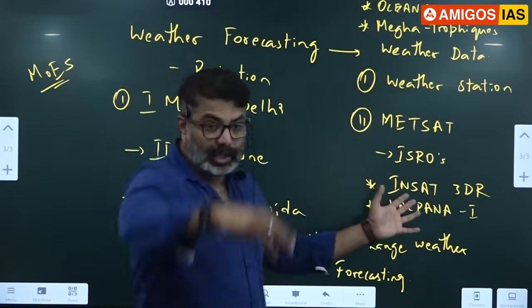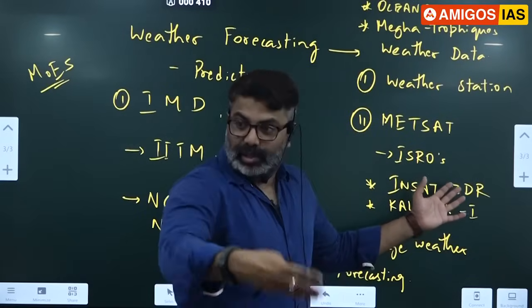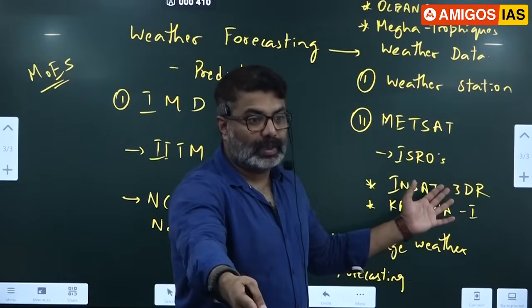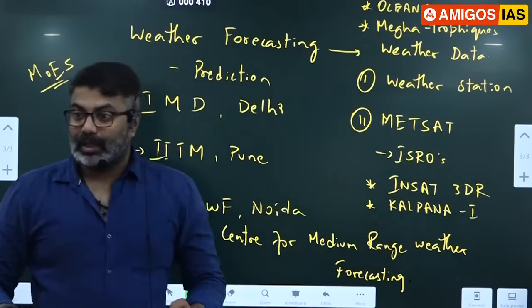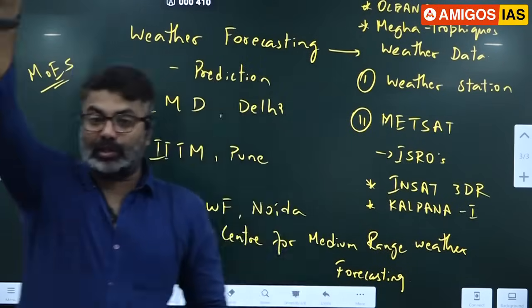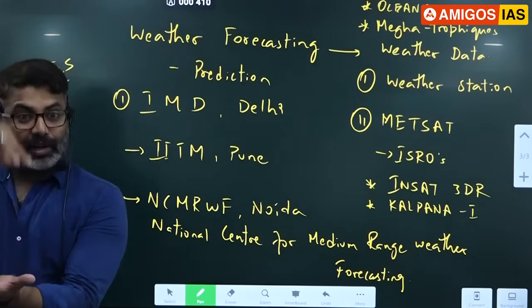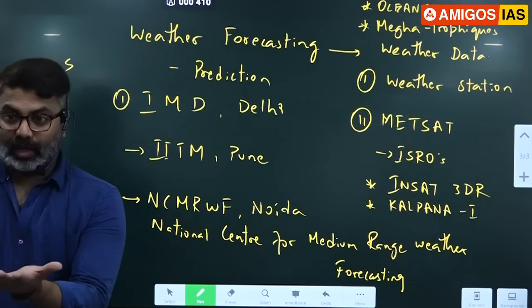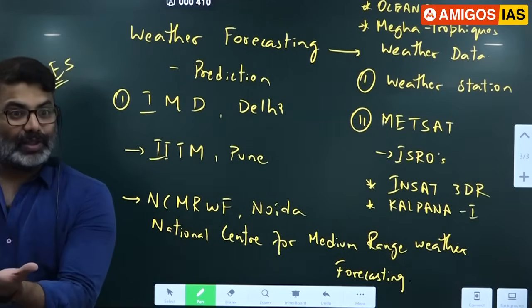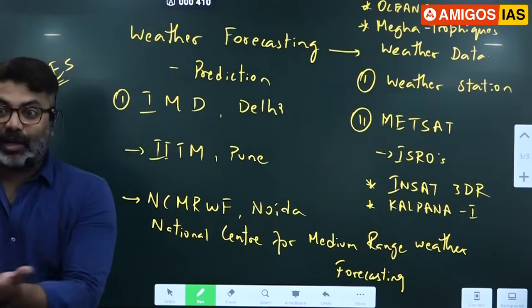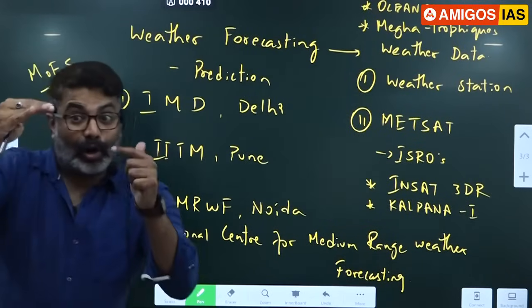This satellite takes the image of India every day, and that comes in the newspaper. Using that satellite image, we can easily predict the weather. Imagine this bulb is a satellite and India is here. The satellite is taking real-time footage of the country, the Indian Ocean, Arabian Sea, Bay of Bengal, and surrounding countries and borders. By using that image, I can tell what is happening at the border.